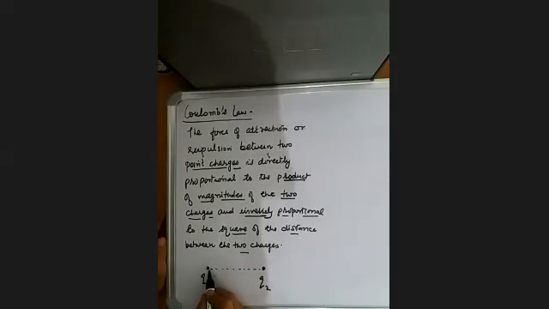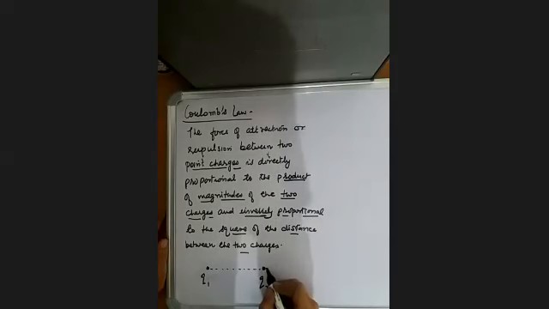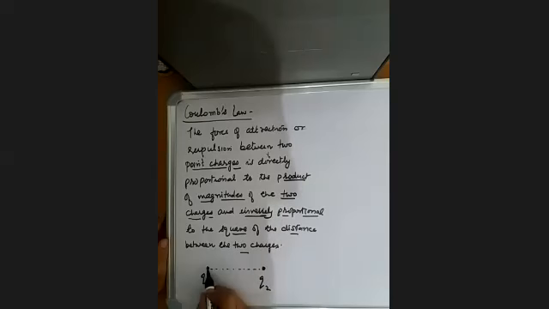If the distance separating two charged bodies is very large, we consider them as point charges and do not consider their dimensions, because the dimensions become negligible.